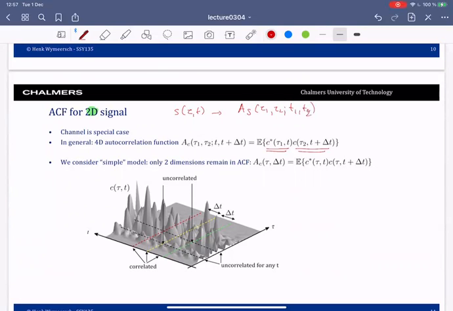So it has four variables, and this is defined as the expectation of S star tau 1, t1, S tau 2, t2. This is the general definition, and then we can apply this to our channel. So C of tau and t, and then we get this definition here. Here I have just chosen t2 to be t1 plus delta t. So this is the general definition for the autocorrelation function, which has four arguments.